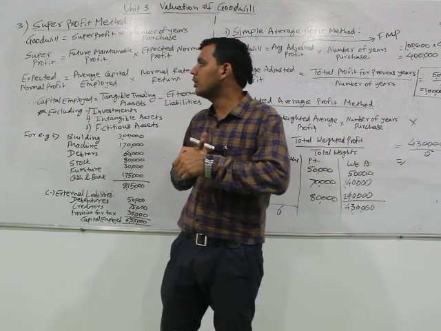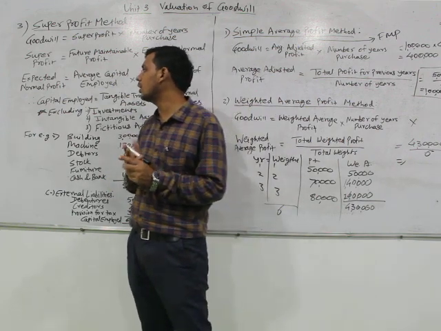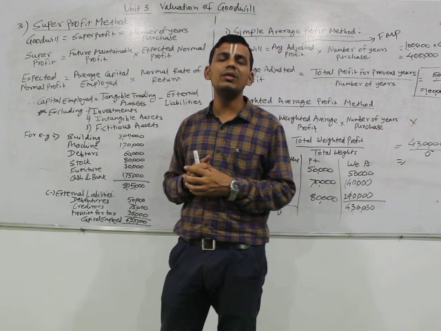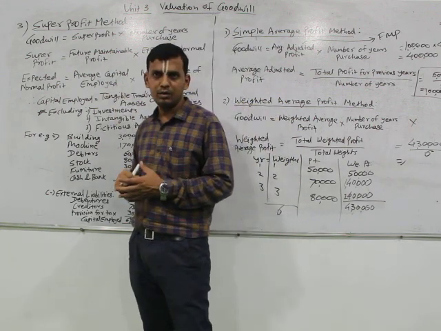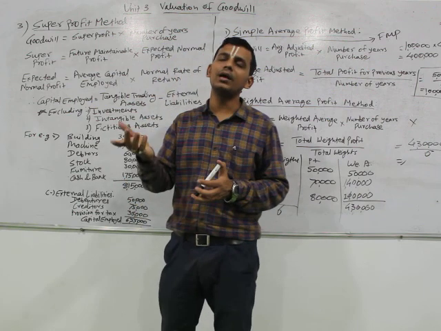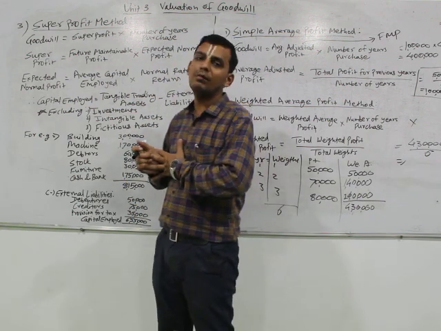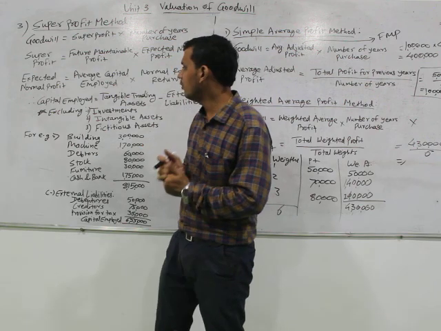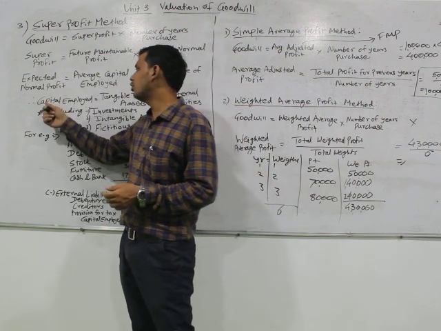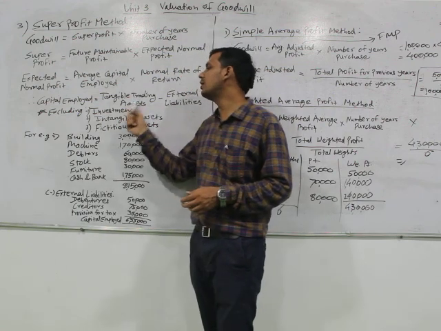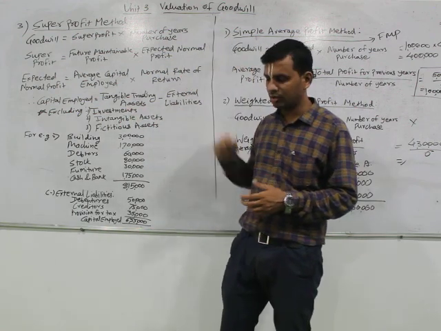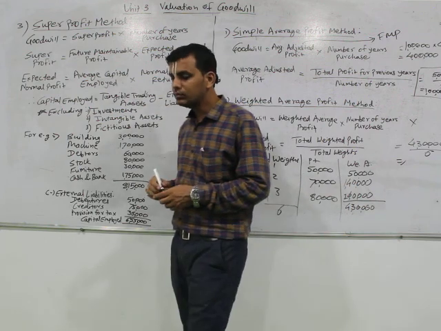So how are we going to calculate average capital employed or capital employed? When it is said that we have to calculate average capital employed, we have to divide it by 2. Or if there is an opening capital employed and closing capital employed, then we have to sum them up and divide by 2. Otherwise, we have to take half of it. Therefore, the formula for capital employed is tangible trading assets minus external liabilities.